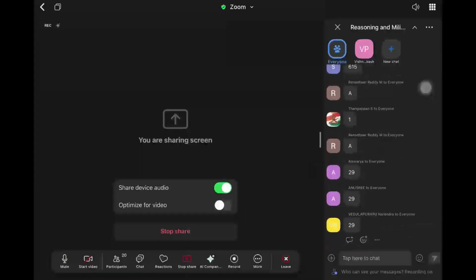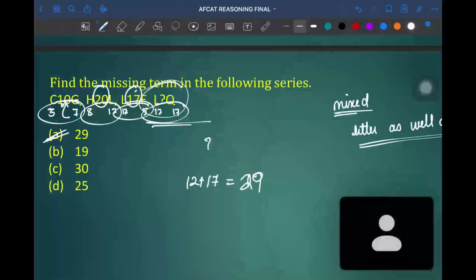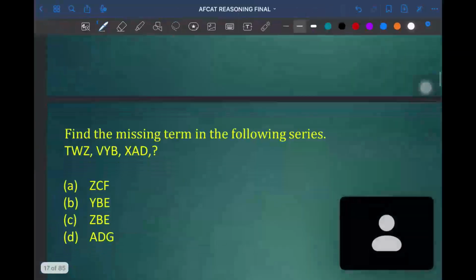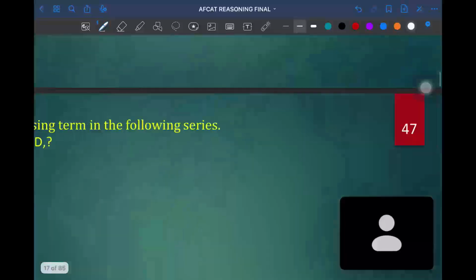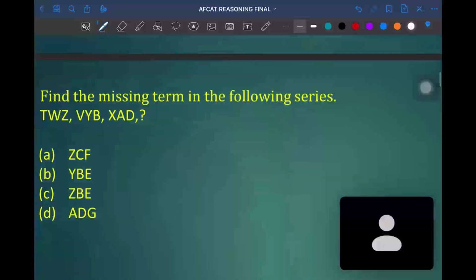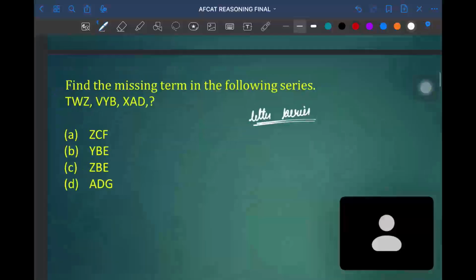Most of you were right. Very good. In the similar way, can you find the answer for this question? It is a letter series. Letter series is nothing but a coding, decoding, which we have seen in the previous. We just need to find how the position of each letter is moving, whether it is in an addition way or in subtraction.